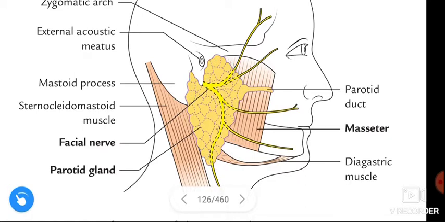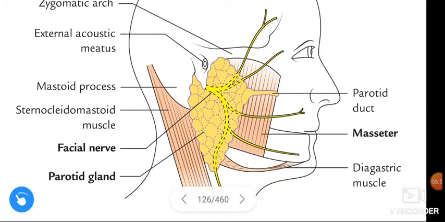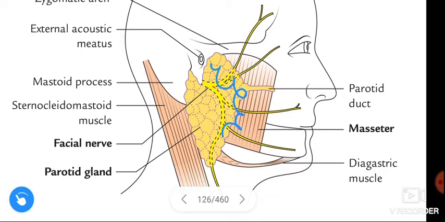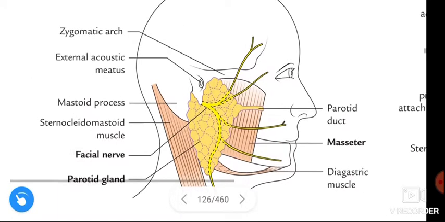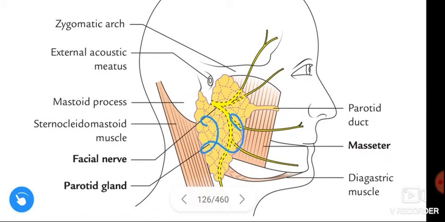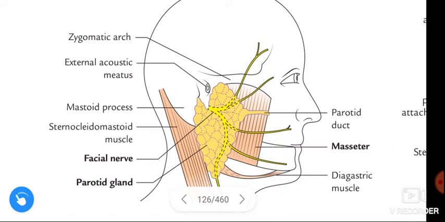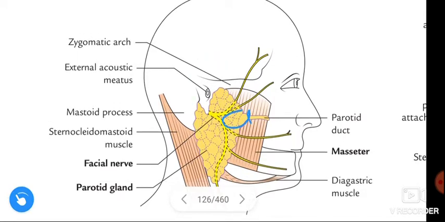It is mainly formed by serous alveoli. It is lobulated, yellowish brown in color, and weighs nearly 25 grams. It is located in the retromandibular fossa, which is also called the parotid bed.